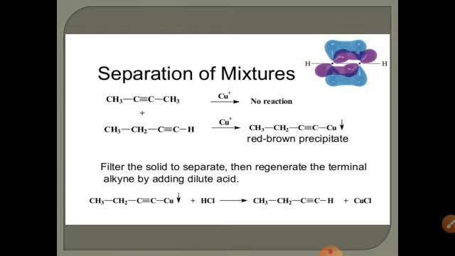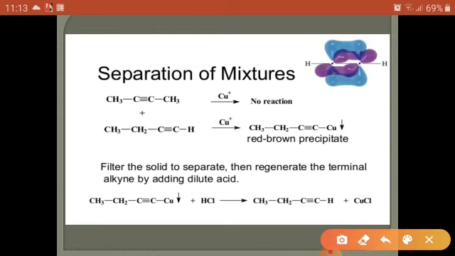If we have an internal alkyne, here we have the internal alkyne, it is reacted with copper, no reaction will occur. Here we have the terminal alkyne. So in the terminal alkyne, this hydrogen is replaced with the copper, so a red brown precipitate is formed.